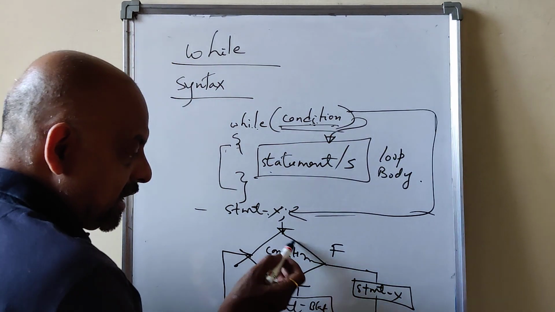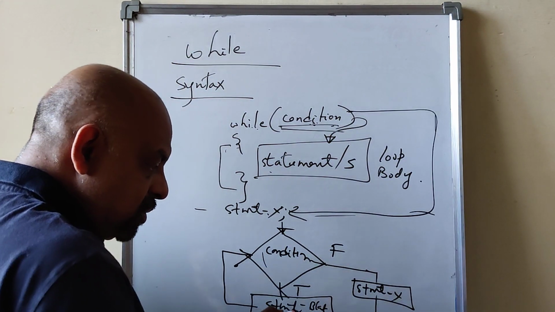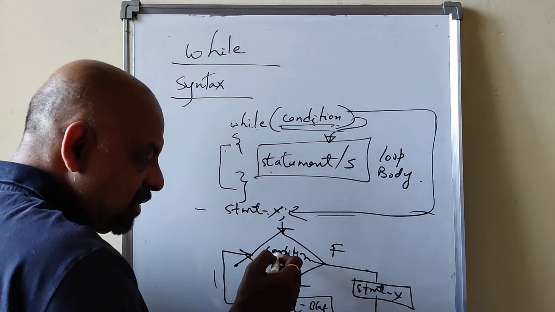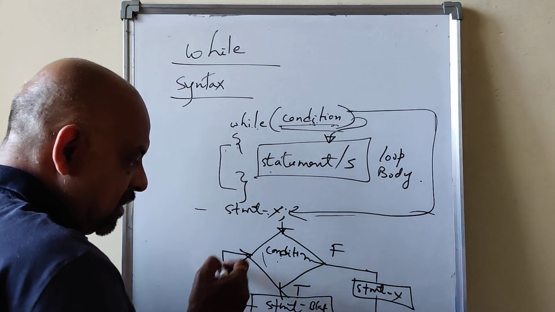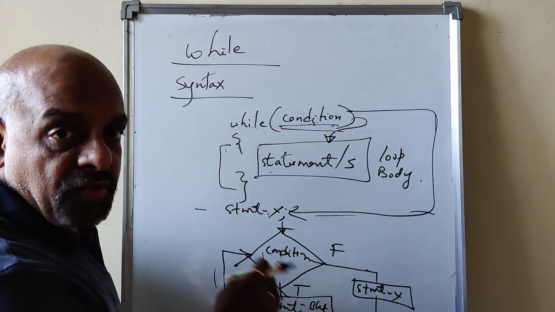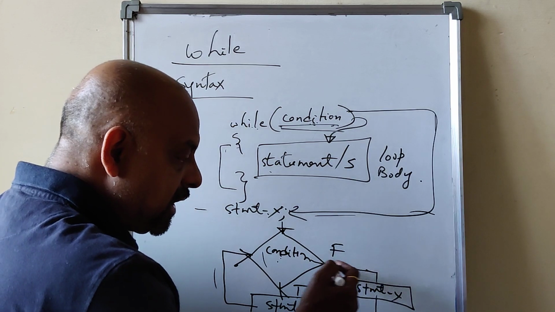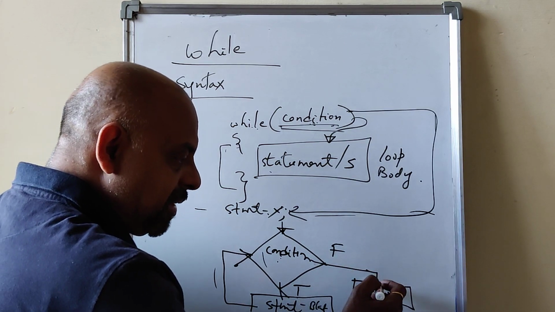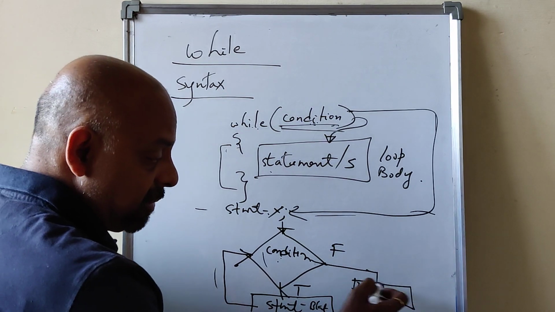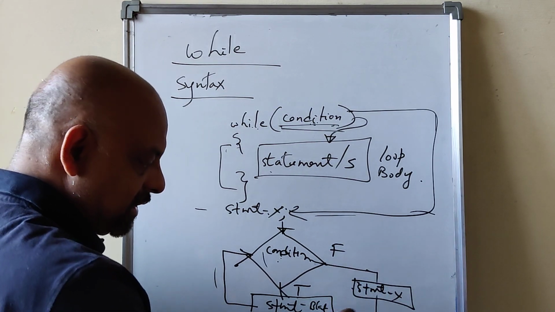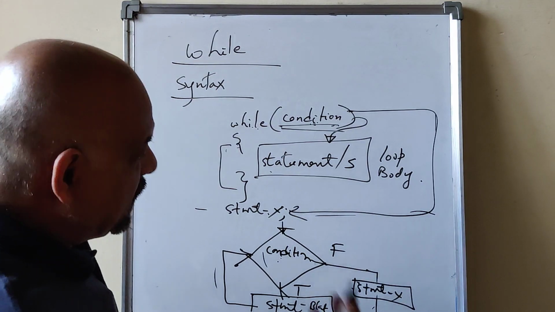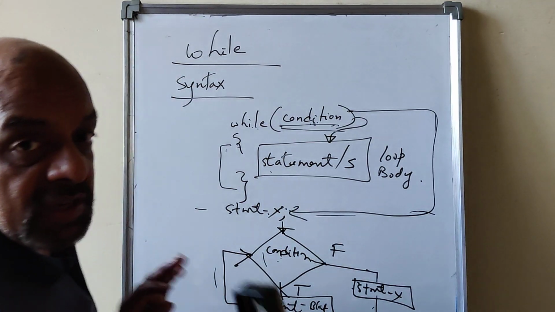How it works? The condition is tested. If it is true, execute the statements within the block. Again check the condition. True, execute the statement. True, execute the statement. At some point the condition has to be false, right? Then automatically the loop body is terminated and you come out, your job is done, and you execute some other statement after while, statement X. It is outside the loop. We'll discuss some examples by means of which you can understand better.